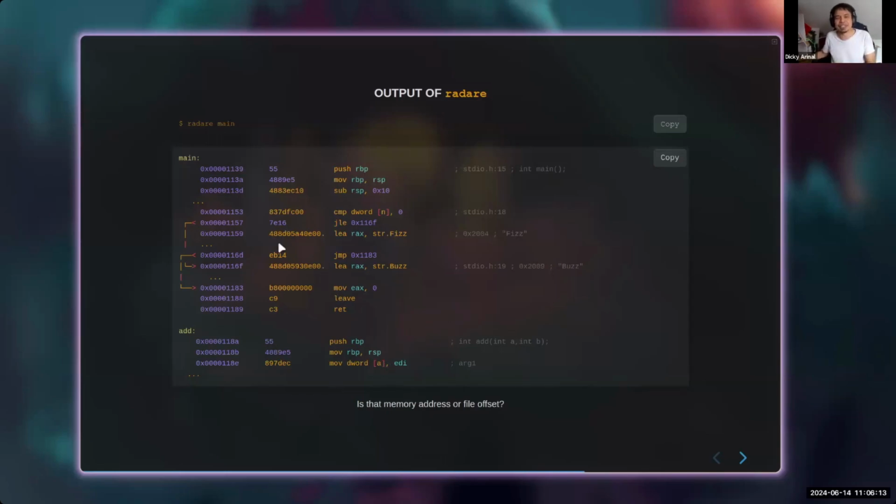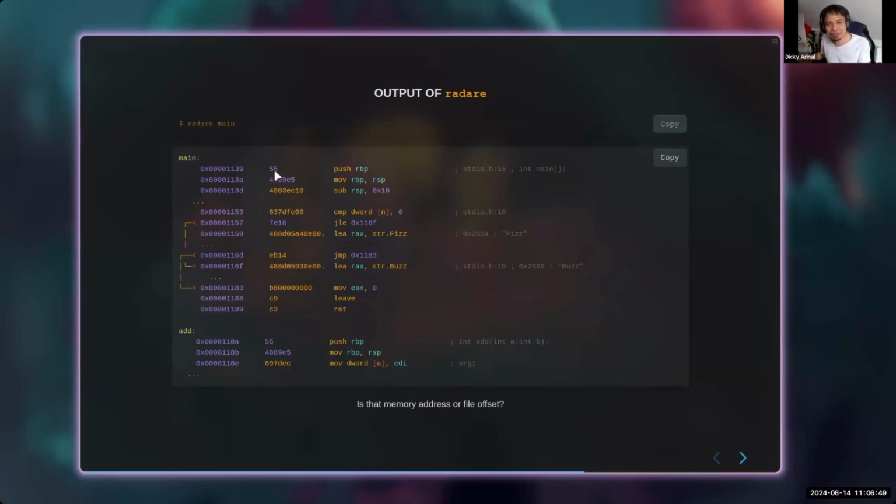So now I have a question here. We already know from before that this must be an instruction, an x86 instruction. So what about this? Maybe this is a memory address, or is it? Because we are talking about a file now. Maybe this is a file offset, like 0 bytes from the beginning of the file, or 1,000 bytes from the beginning of the file. Maybe this is not a memory address. I will answer this question later.